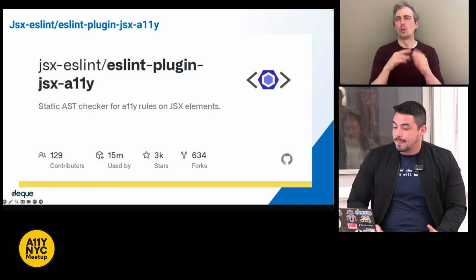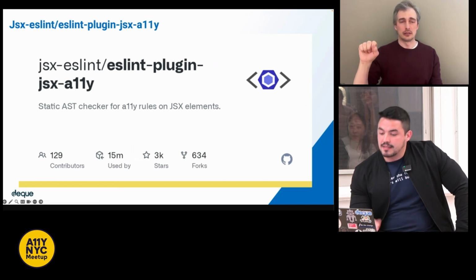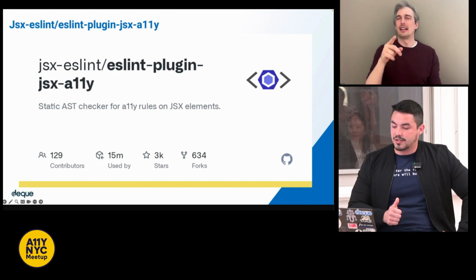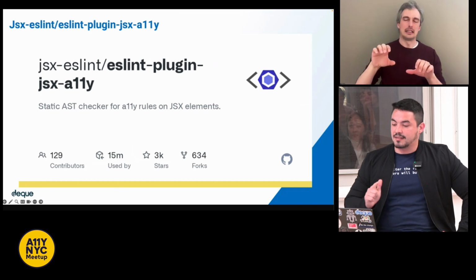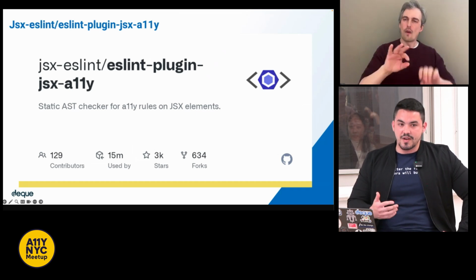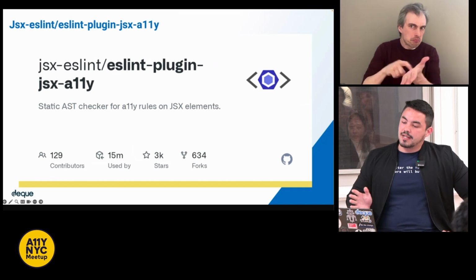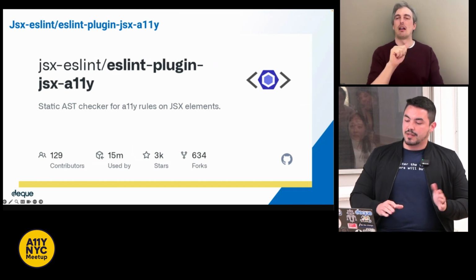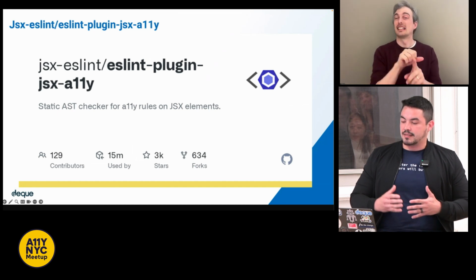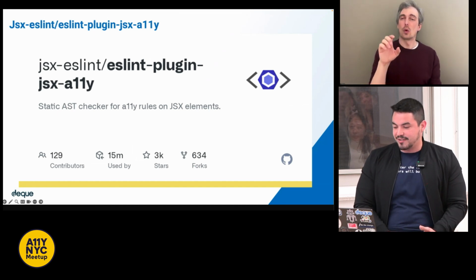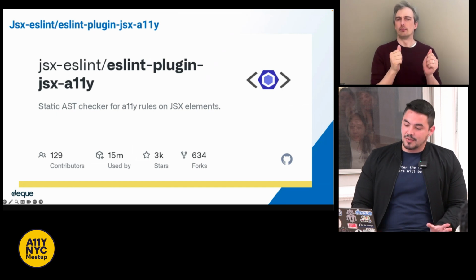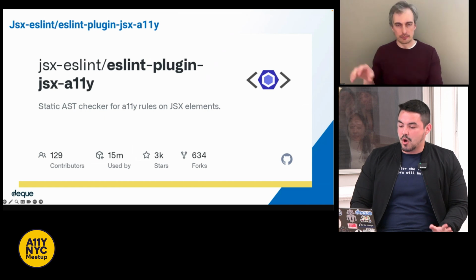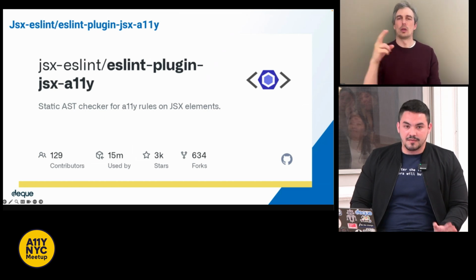I know that's a lot, but it also states, if you move further down the page, that this plugin does a static evaluation of the JSX to spot accessibility issues in React-based apps. Because it only catches errors in static code, use it in combination with Axe Core React to test the accessibility of the rendered DOM. Consider these tools as just one step of a larger accessibility testing process, and always test your apps with assistive technology.